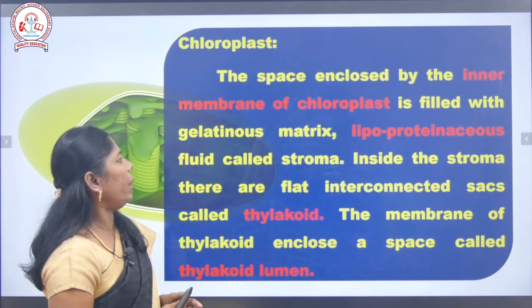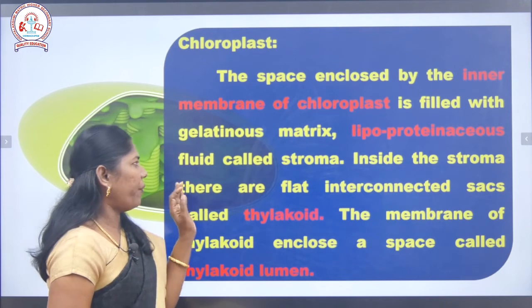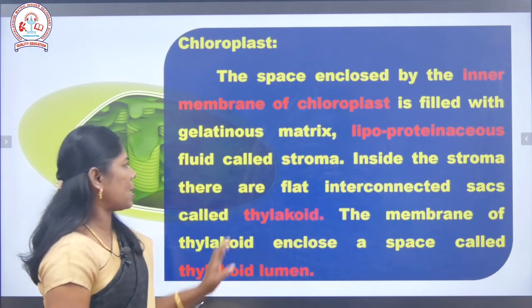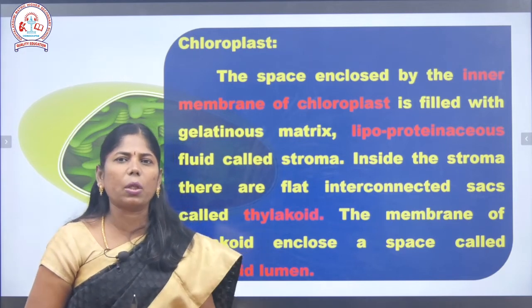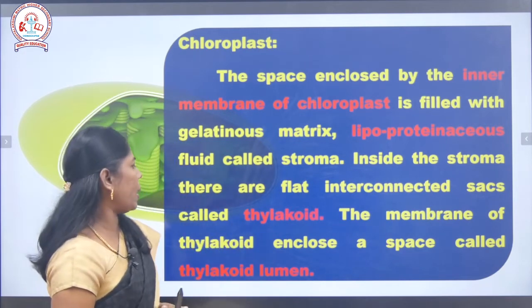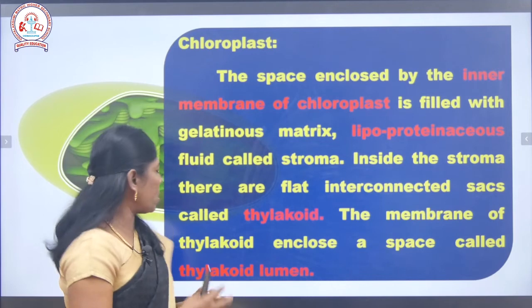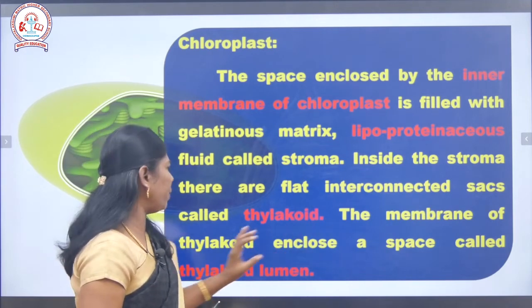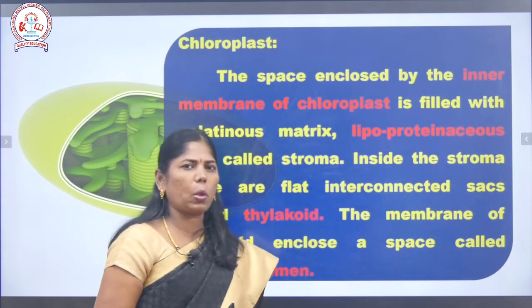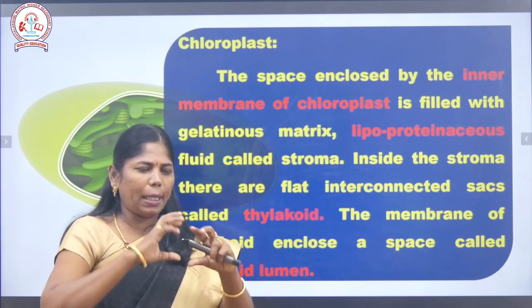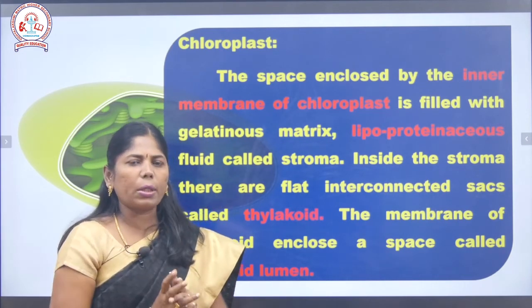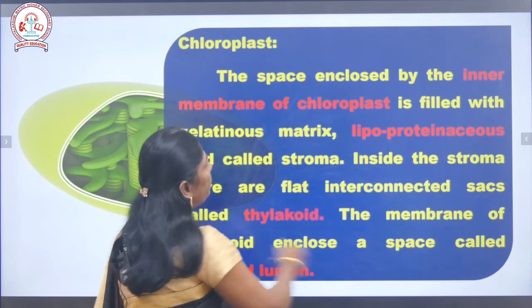In that fluid we can see flat interconnected sacs called thylakoids, small disc-shaped structures. The membrane of the thylakoids encloses a space called the thylakoid lumen. It is like a pack around the thylakoid, and that is known as the lumen.